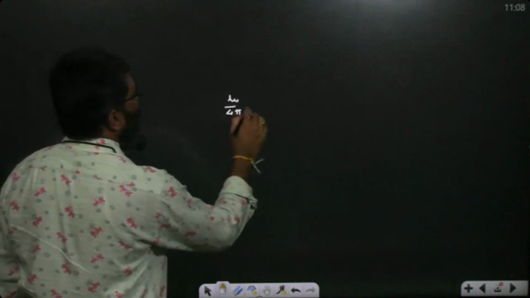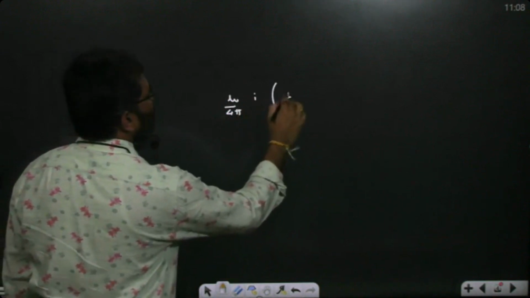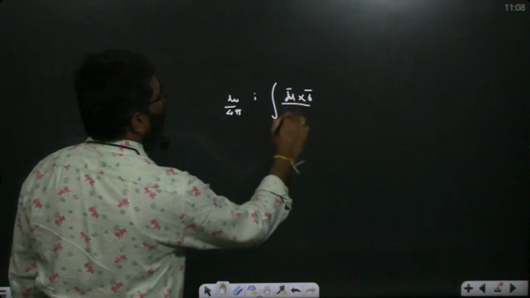Clear? Now, the Biot-Savart formula is what? dB bar is equal to mu naught by 4 pi into I dl bar cross r bar by r cube. Generally in integral form, B bar equals mu naught by 4 pi, I integral dl bar cross r bar by r cube.